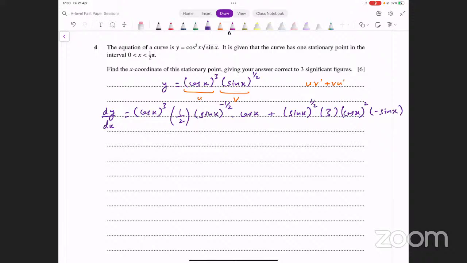Now, since you're looking for a stationary point, we have to put this derivative equal to 0. Let's do that. 0 से equate कर दें. देखें आपके पास right side पे क्या आता है? You have 1/2 into, you have cos cube here and cos x here as well. So that's going to become cos raised to power 4x divided by sin x whole raised to power 1/2. That's the first term.